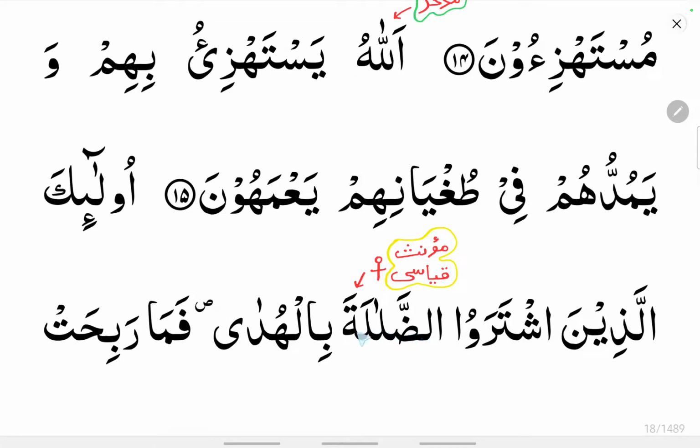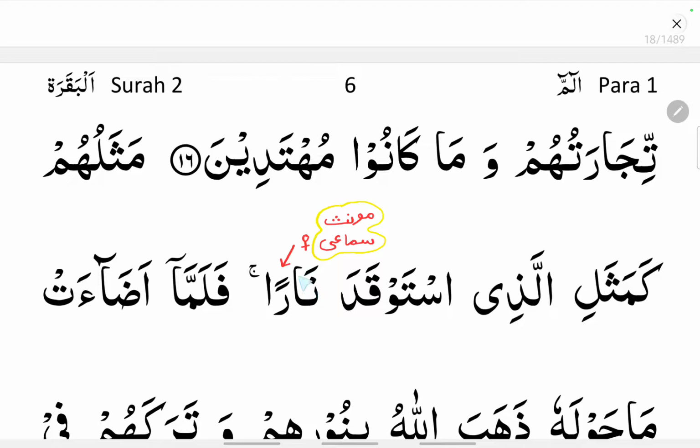You can see az-zalalata. It is also a feminine noun. How can you say it is a feminine noun? Because it is ending with a closed ta, that is ta marbuta. So it comes under muannas qiyasi.